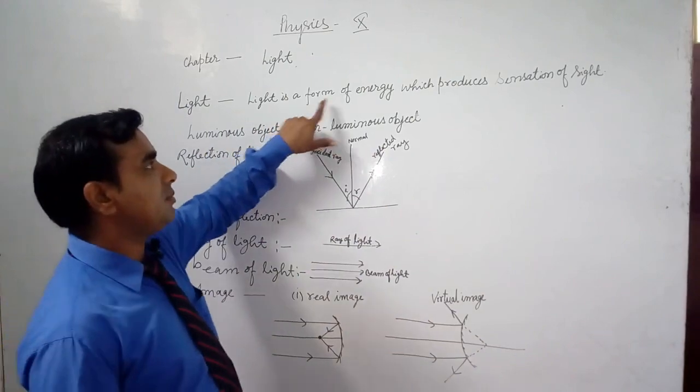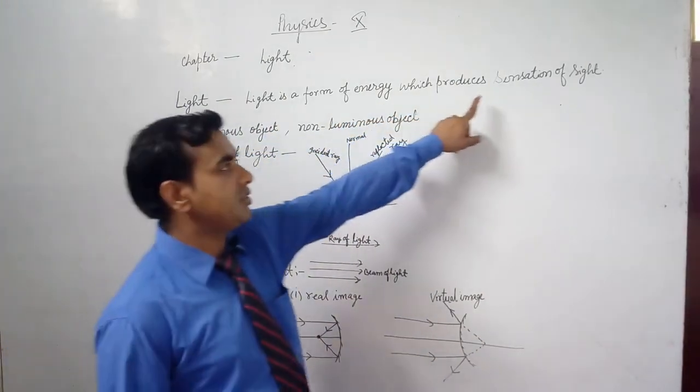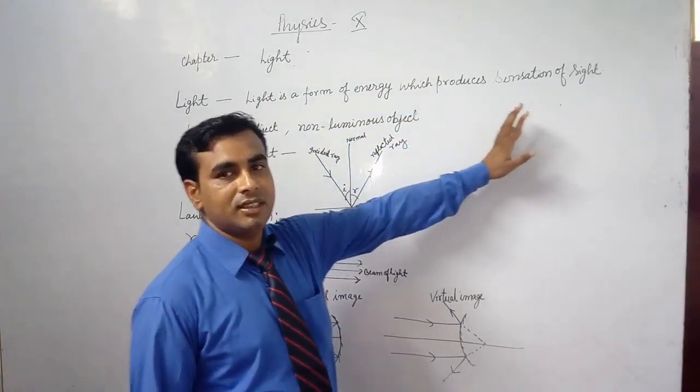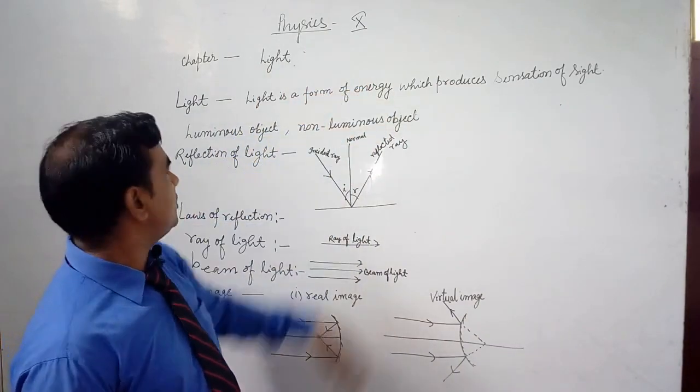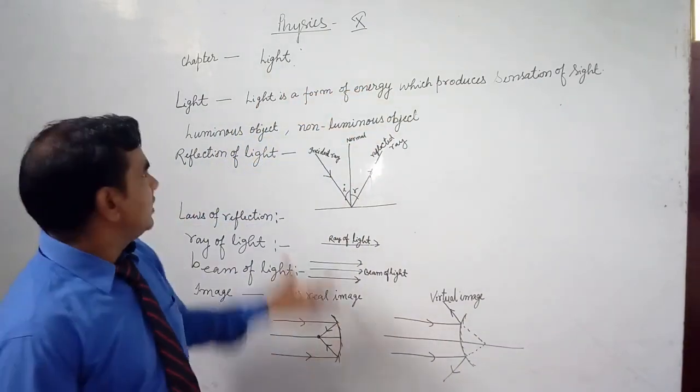First, light is a form of energy which produces sensation of sight. लाइट एक तरह की एनर्जी होती है जिससे हम ऑब्जेक्ट को देख सकते हैं.